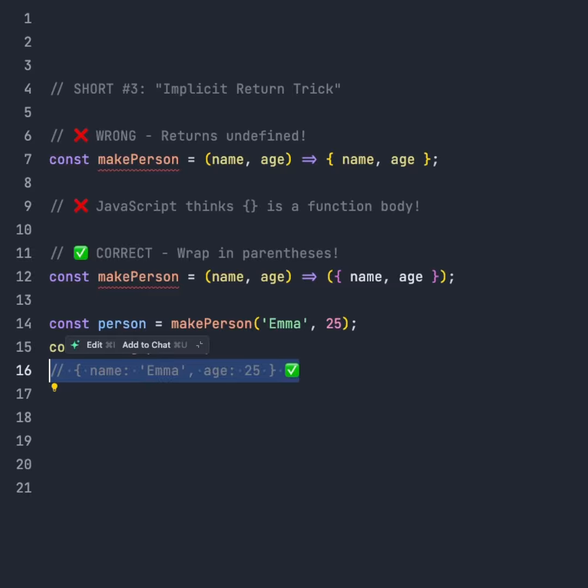Without them, JavaScript thinks it's the function body. Actually, JavaScript thinks the curly braces are a function body, not an object. This trips up so many developers.